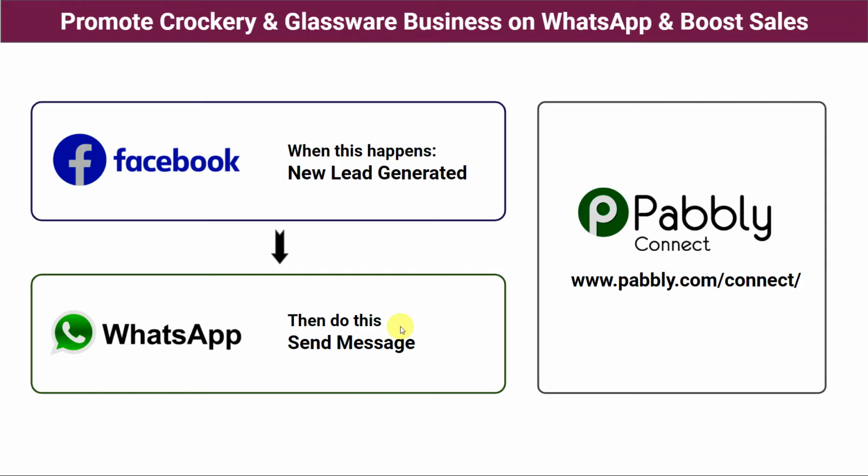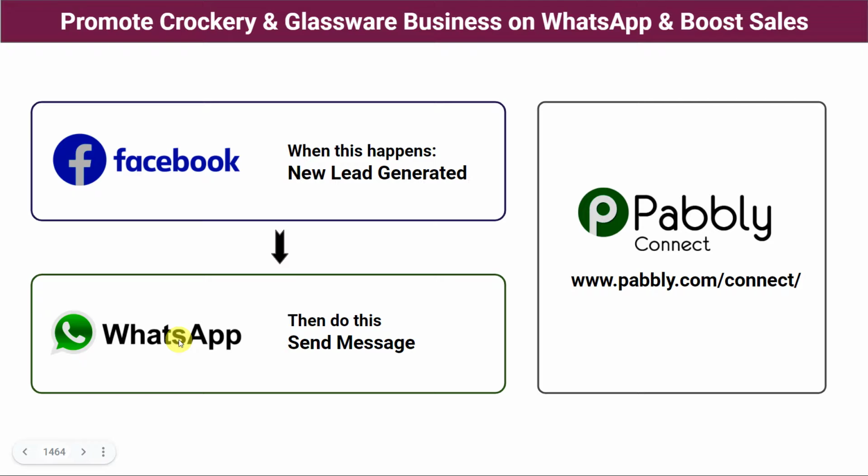The second option is you can create an automation so that whenever the Facebook lead ad form is filled, automatically your crockery and glassware business brochure is sent on the WhatsApp number of the customer. In this way, you will be able to interact with each and every lead quickly, which can ultimately bring more sales and profit to your business. But here, there is a problem that there is no direct connection between Facebook lead ads and WhatsApp. So how to do this?